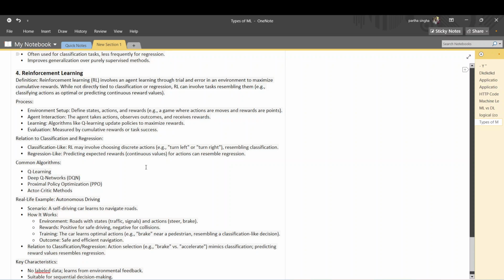And the last one is reinforcement learning. This is very famous. Reinforcement learning means there is no dataset. It doesn't provide any dataset. The machine learns with the environment. If it takes the right decision, you give a reward, and if it takes the wrong decision, you give a penalty. Based on this, it tries to increase the reward. This is the main funda.